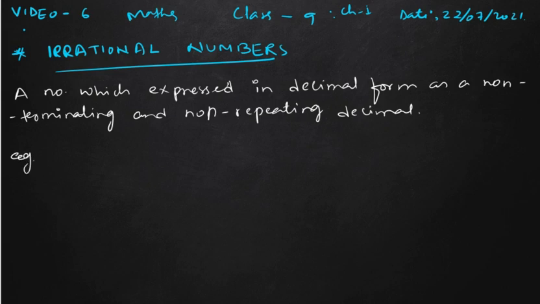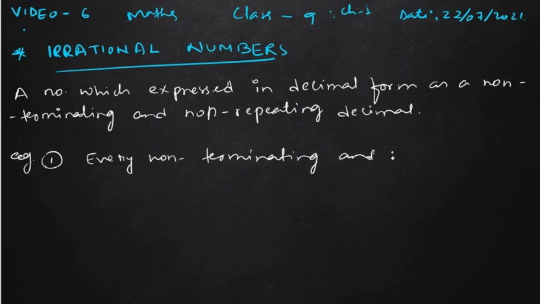Our first example is every non-terminating and non-repeating decimal.